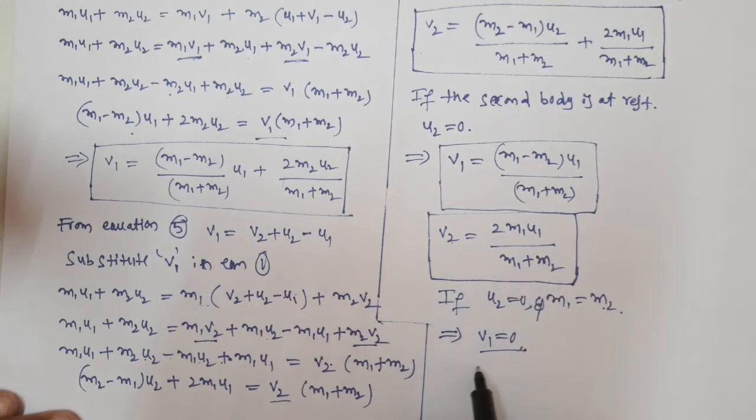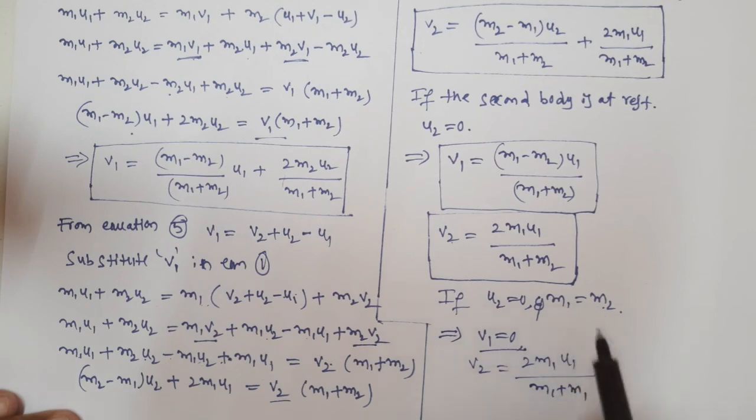So v2 is equal to 2 m1 u1 by m1 plus m2. m1 plus m2 means m2 is also equal to m1, so 2 m1 u1 by 2 m1. So this gets cancelled, no? So v2 is equal to u1.